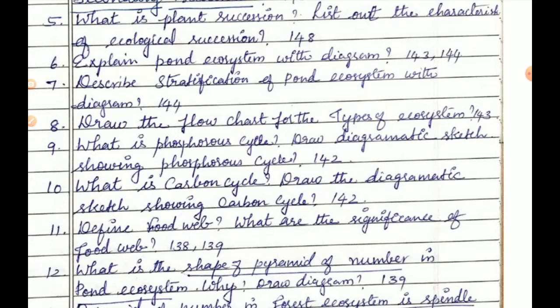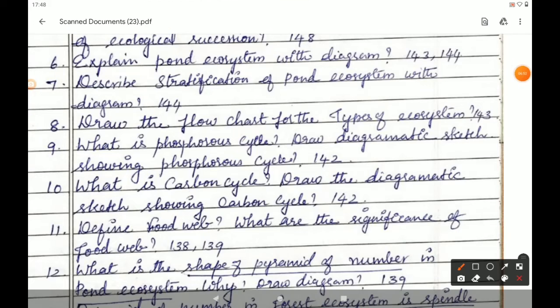Seventh question. Describe stratification of pond ecosystem with a diagram. Page number 144.